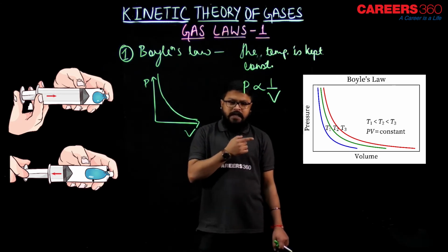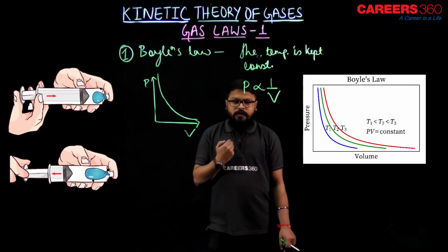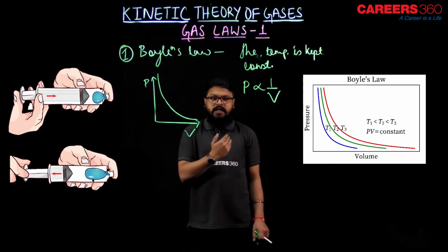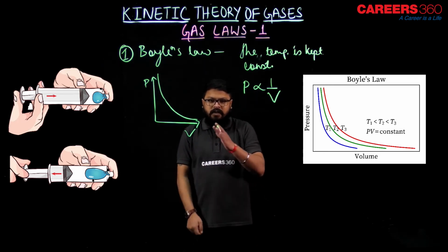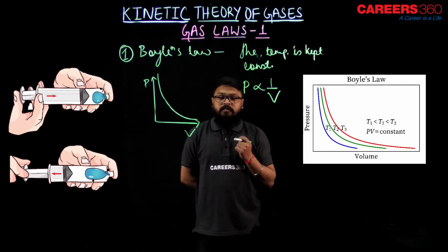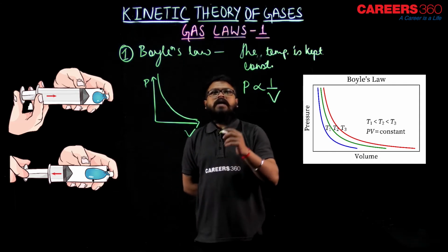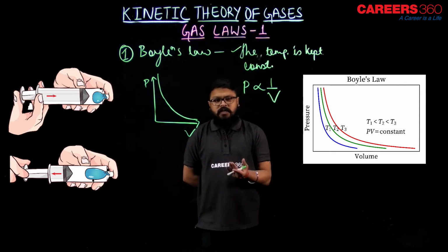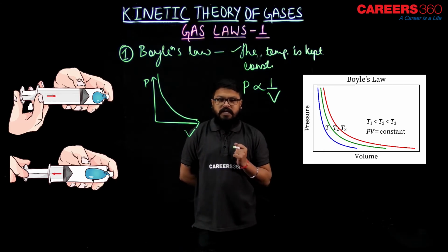Now over here, as you can see, there are 3 curves. If we go on increasing the temperature, the curve moves like this. That is, the temperature plays an important role. That is why we have kept the temperature constant. If we change the temperature, then the curve changes.